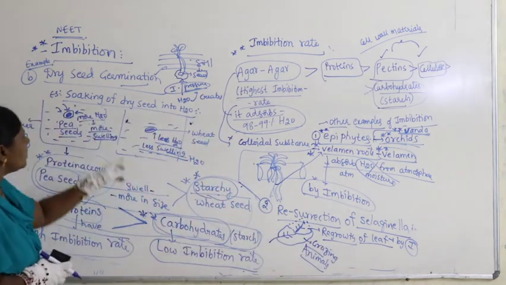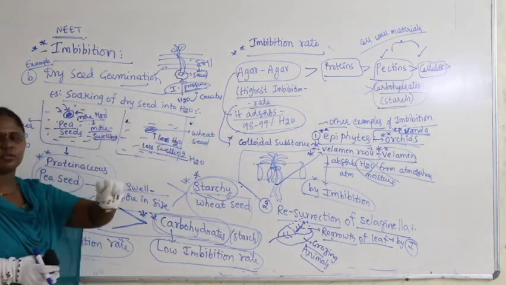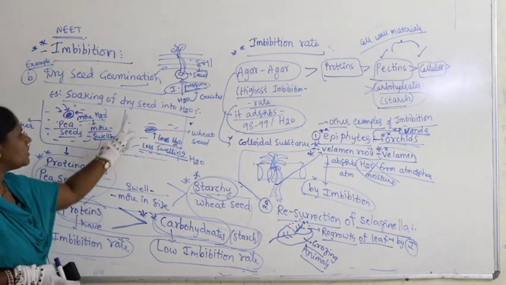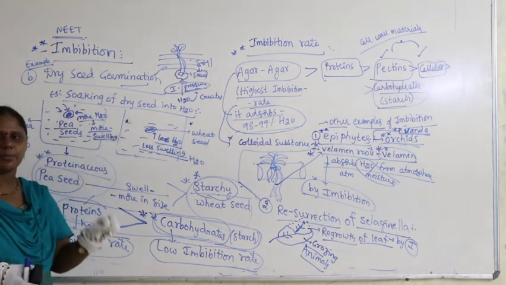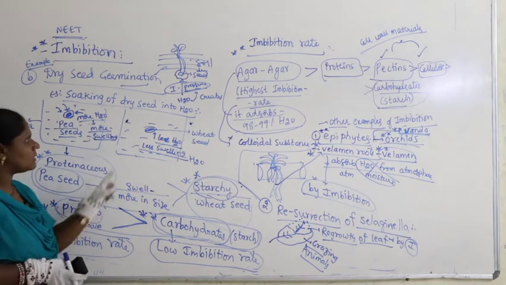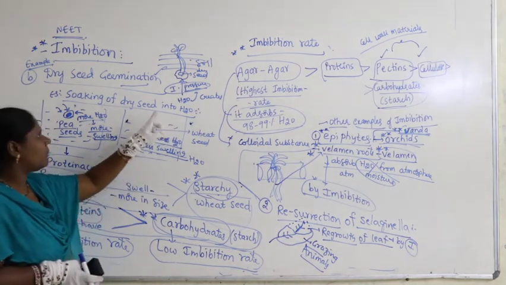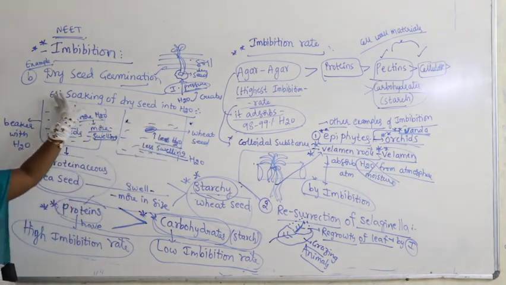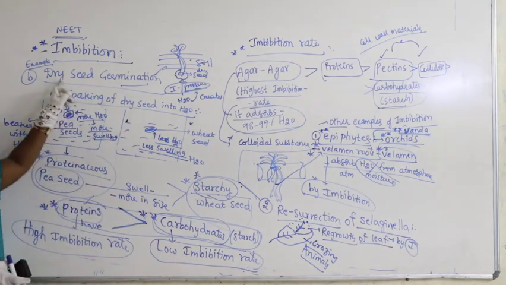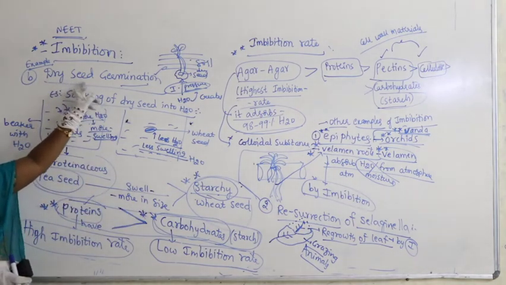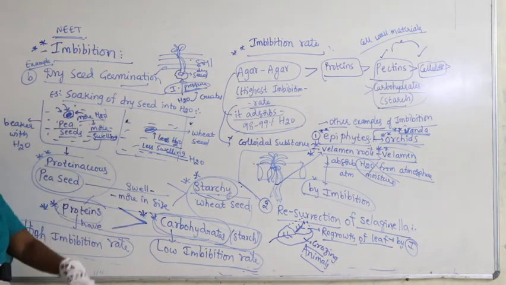Now, coming to especially dry seed, absorption of water into seed, this is also called matric potential. Let us recollect quickly here. What we are discussing? Dry seed germination. Let us quickly revise it.